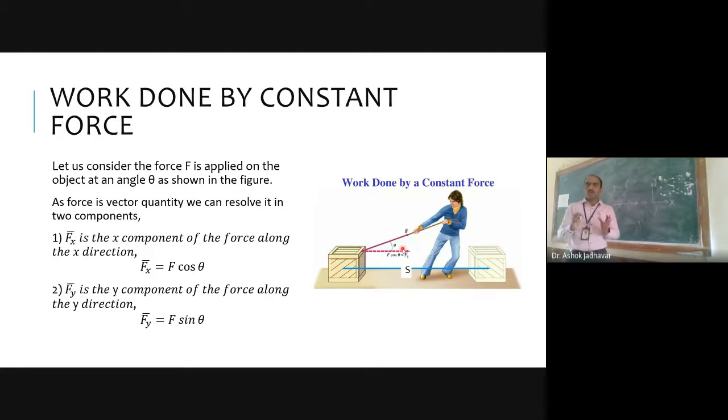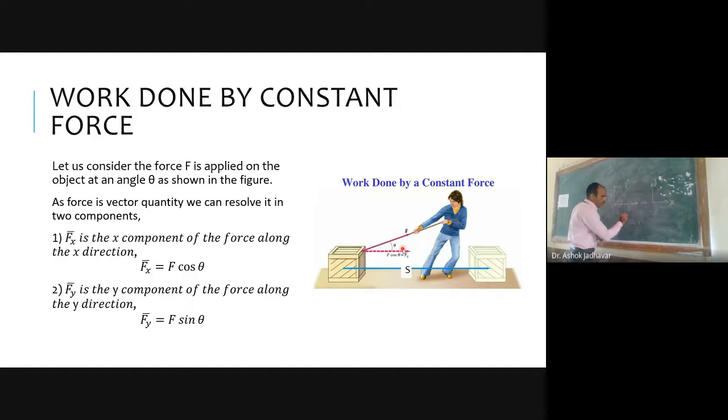We can determine those values, and we have already seen how to determine the x component and y component of force, so I can directly write them down.